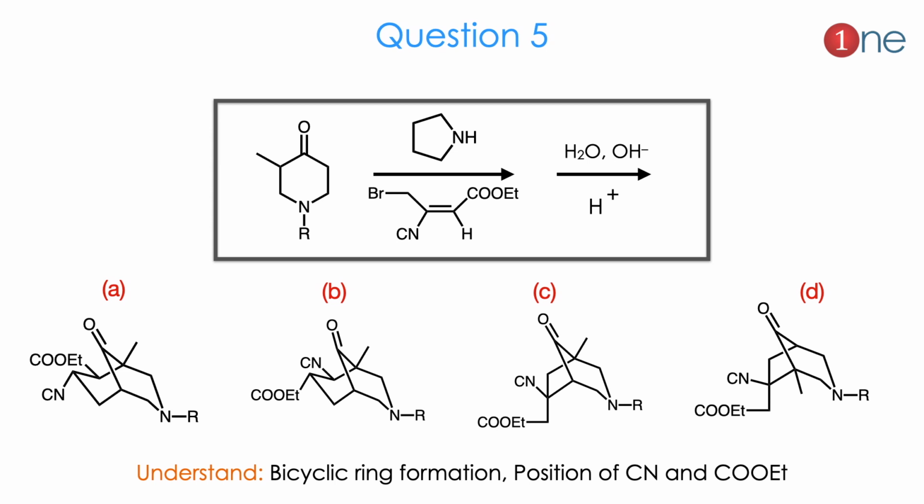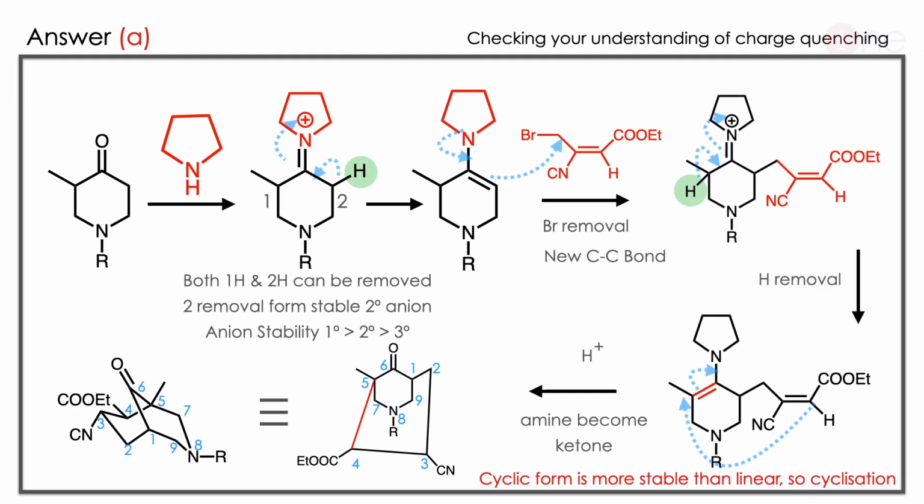The question is really about which member ring is formed, 4-member ring, 5-member ring or 6-member ring. So you have to understand that bicyclic ring formation definitely occurs there. The question of CN and COOEt is a real question. The answer is A. Let us see how.